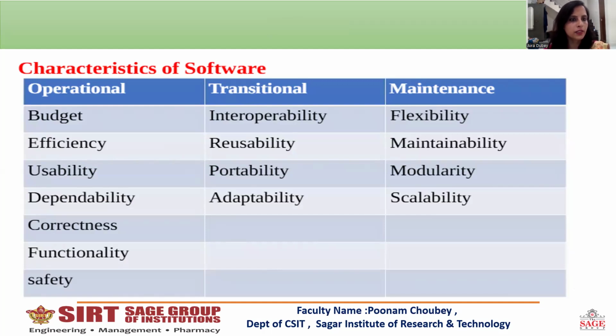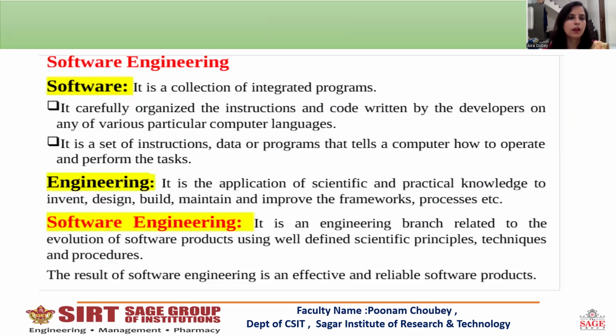In the operational characteristics, we have to find out the budget, the efficiency, the usability, and the dependability, also the correctness and the functionality of the software. In the transitional characteristics, we have to identify the interoperability, reusability, portability, and adaptability of our software. In the maintenance characteristics, we have to find out our flexibility, maintainability, modularity, and the scalability of our software.